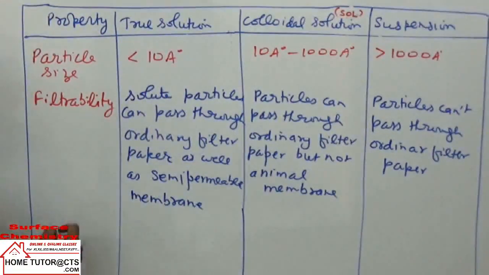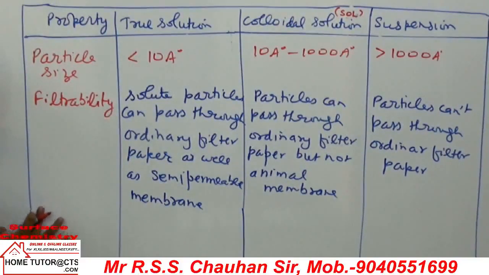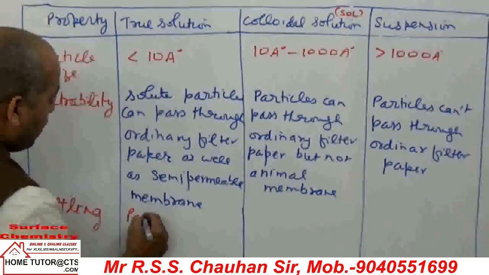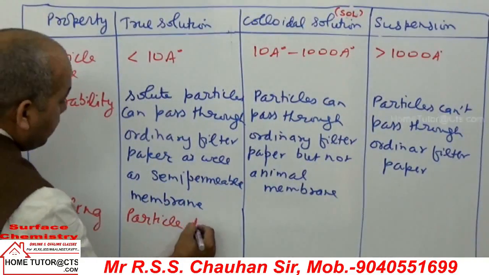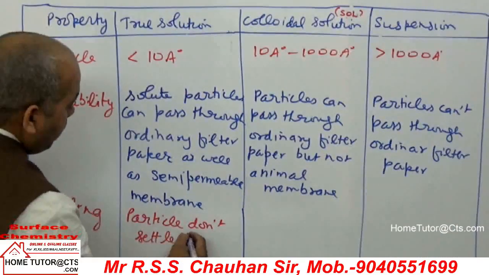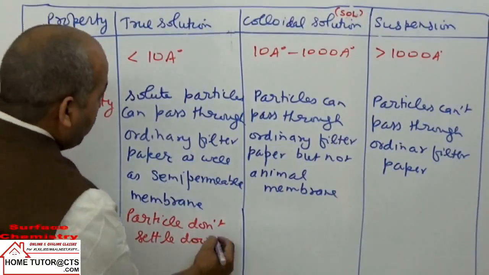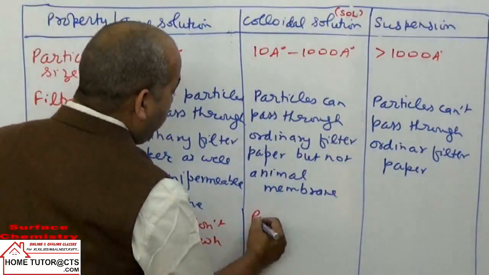Now next we can take the settling property. Settling means, on standing, whether particles will settle down at the bottom or not. In this case, particles do not settle down on standing. Also here, particles do not settle down on standing.